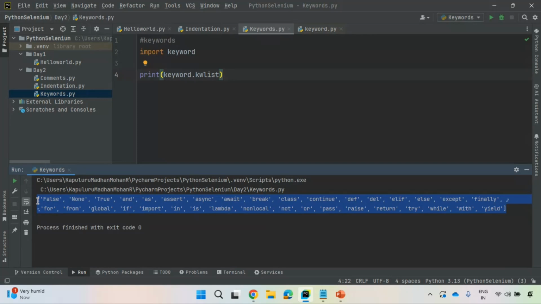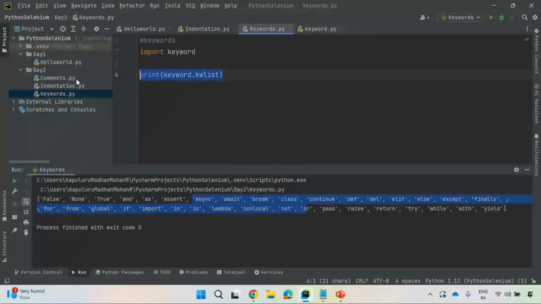Data type is different, data structure is different; you need to understand this very clearly. List is a data structure, and tuple is a data structure; we'll discuss them. So you see, these are all the keywords.